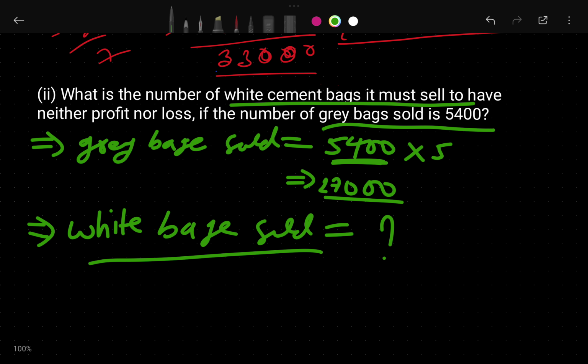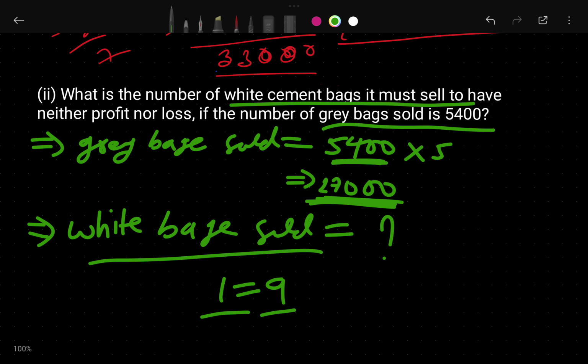So if you know that if we sell one white bag, he gets 9 rupees profit. So we have to divide 27,000 by 9 rupees. Then we will understand how many bags we have to sell, because for white bags the profit is 9 rupees per bag.